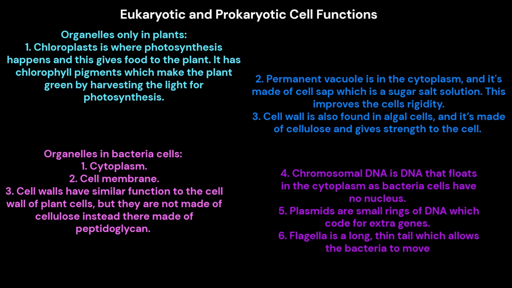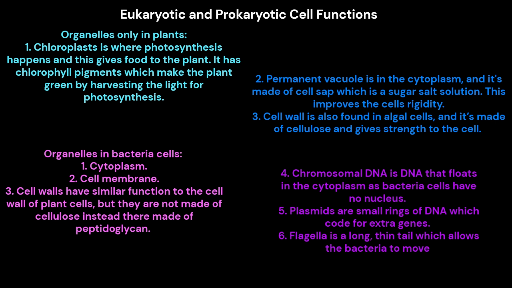Organelles only in plants. 1. Chloroplast is where photosynthesis happens, and this gives food to the plant. It has chlorophyll pigments, which make the plant green by harvesting the light for photosynthesis. 2. Permanent vacuole is in the cytoplasm, and it's made of cell sap, which is a sugar-salt solution. This improves the cell's rigidity. 3. Cell wall is also found in algal cells, and it's made of cellulose and gives strength to the cell.